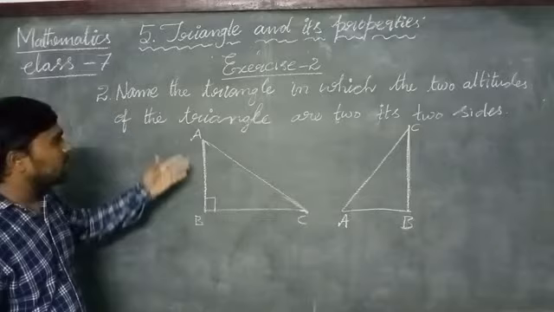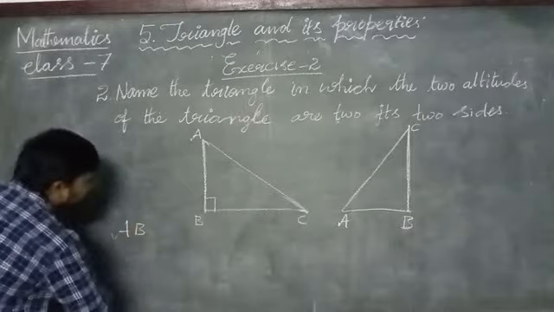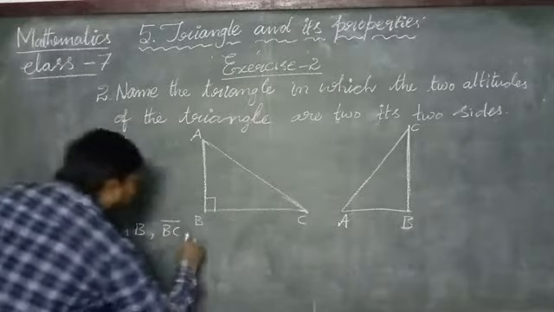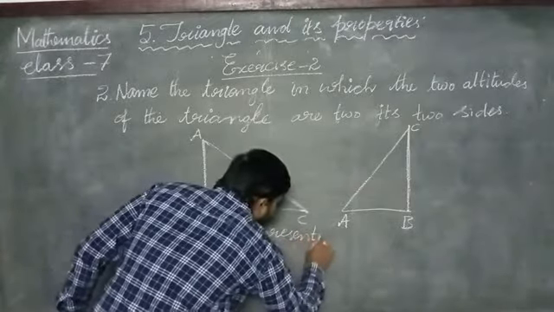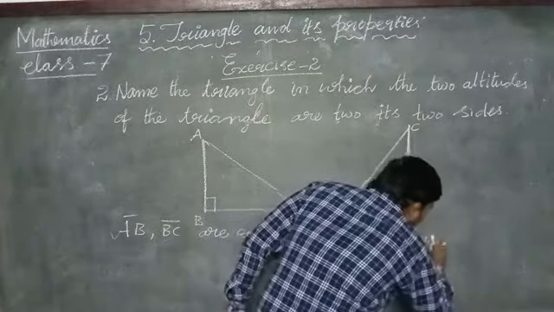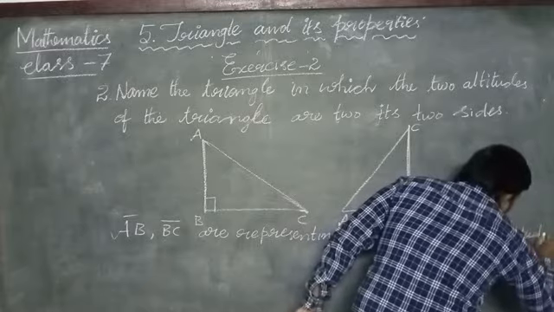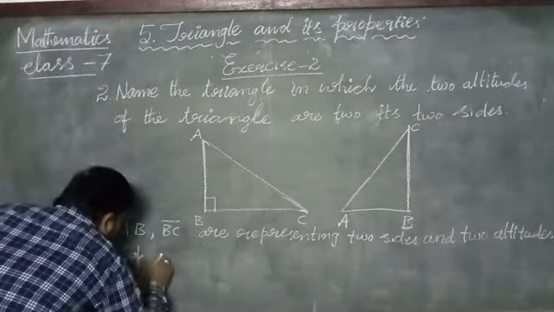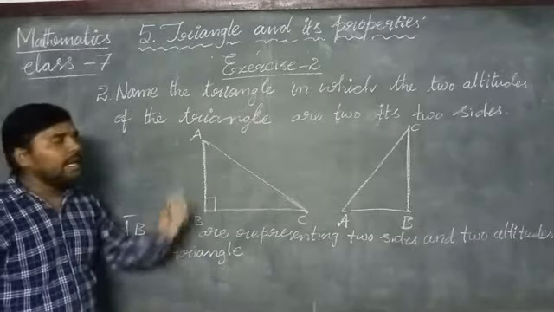From the given condition we can write that the line segments AB and BC are representing two sides and two altitudes of a triangle. So in a right angle triangle it is possible.